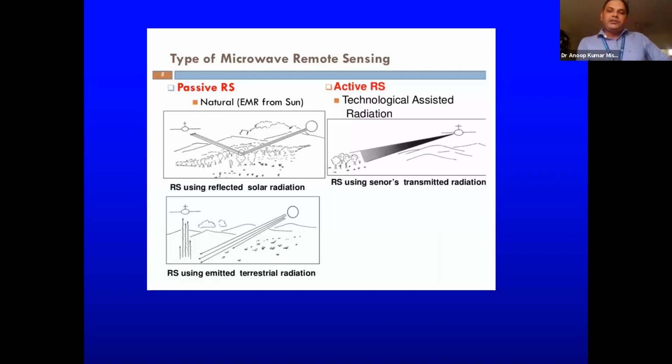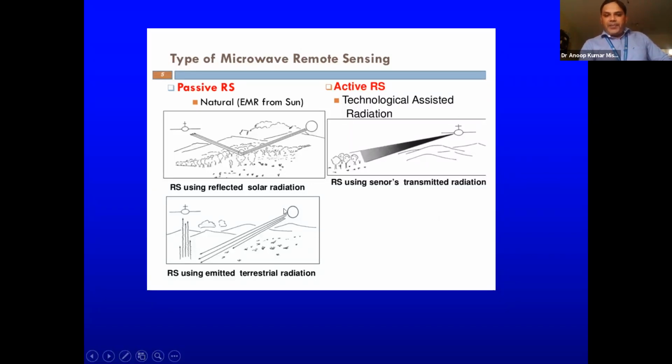But in the case of passive remote sensing, it depends on EMR, the radiation from the sun. Here we can see this is our sun and this is the sensor. These earth objects receive energy from the sun. If it goes back, the sensor can sense it and explore the characteristic of that particular object.